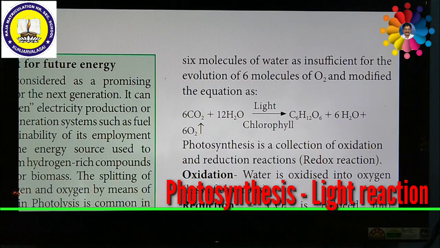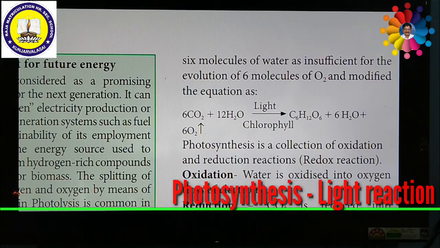It is a most important anabolic process. The plant and photosynthetic bacteria use simple raw materials like carbon dioxide and water with the help of sunlight. So energy is synthesized in the form of carbohydrate and oxygen is evolved. This can be explained through this equation. So this is the definition of photosynthesis.